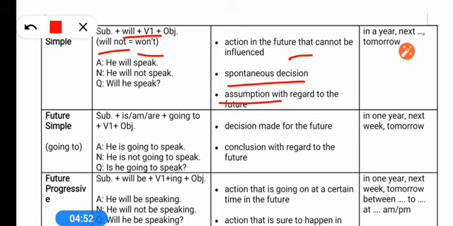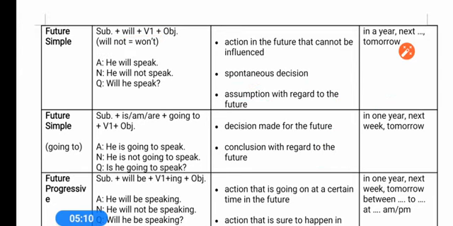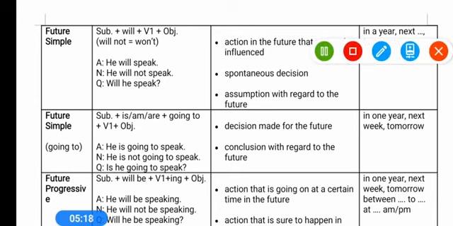But for continuous, it's very simple one, you have to understand. In future, from this particular time, in this particular duration, what will be going on? For such activity use future continuous. Future continuous is used to show what will be happening at a particular time.